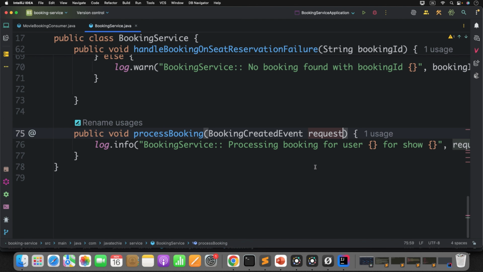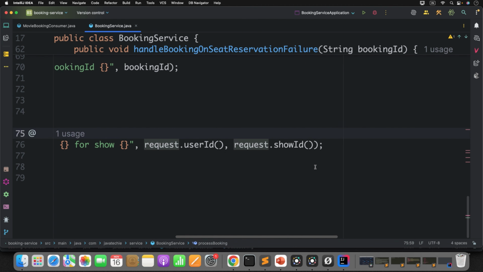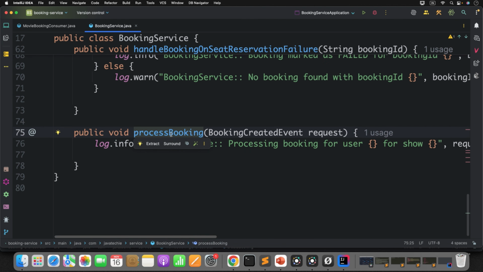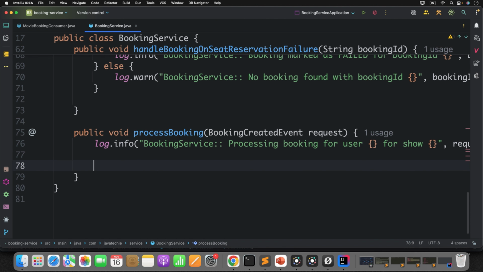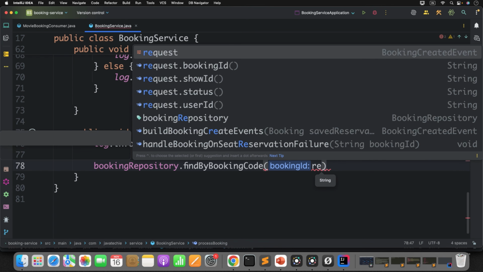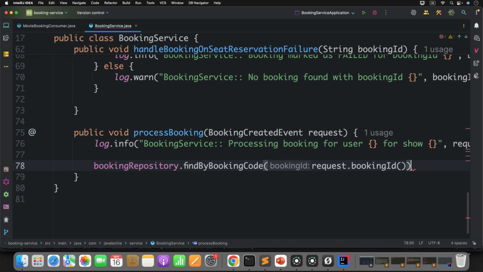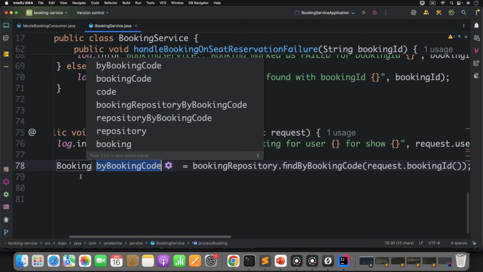For that, you can define two different methods for save and update. What I will do is simply use this particular method to handle both save and update scenarios. So first I will check booking repository dot find by booking code id, which I will get from request dot booking id. If this object exists, then I need to call the update. If there is no record with this booking id, that is the save request. That is the simple way I can handle it.